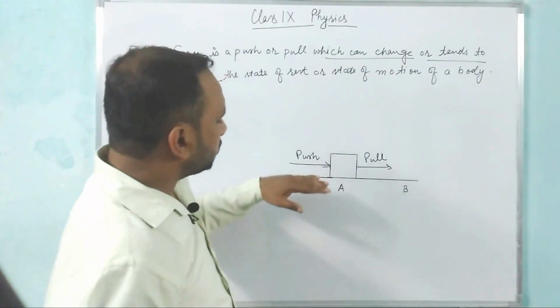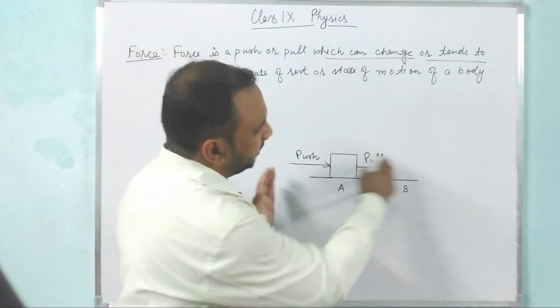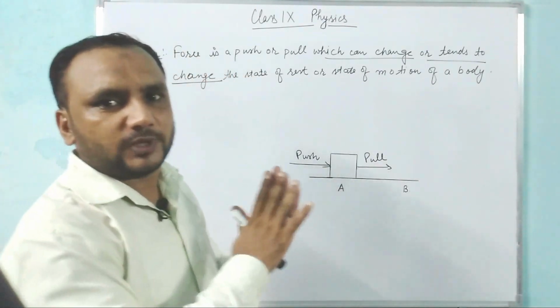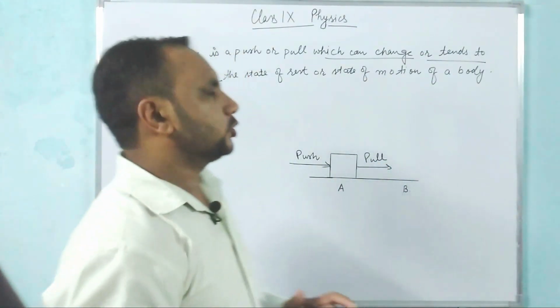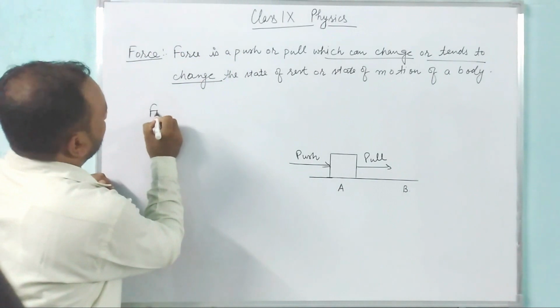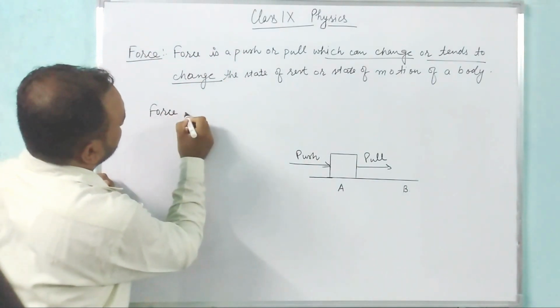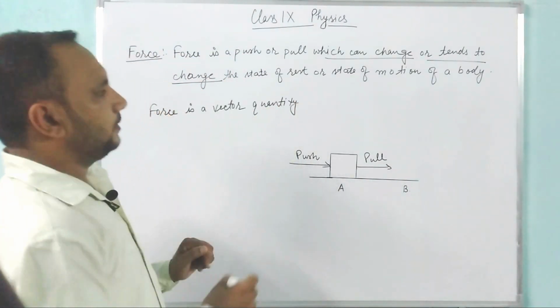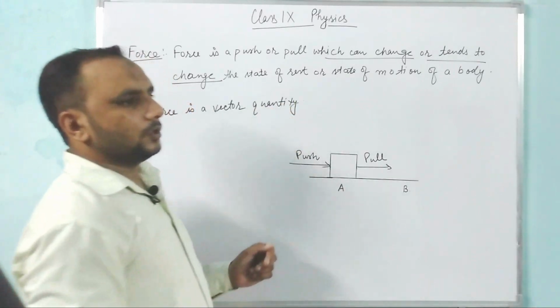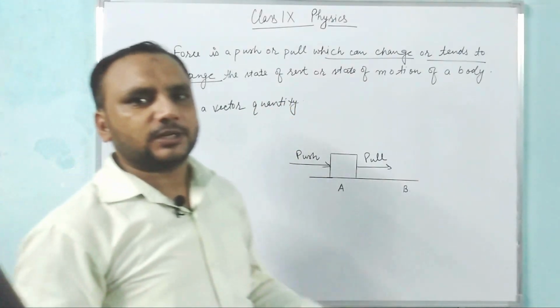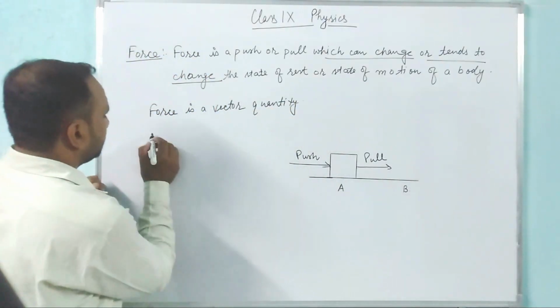If we apply a force on a body, it has a particular direction. In which direction we are applying the force? So force is a vector quantity. Force is represented by F.